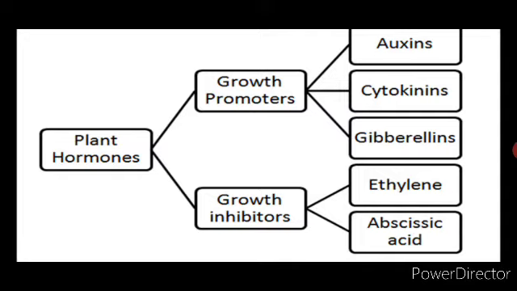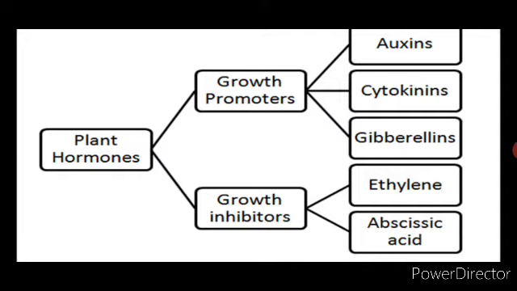Now these molecules, what do they do? These organic molecules, or you can say hormones, control the physiological activities, biochemical responses, or the morphological activities. Especially in plants, these plant hormones are divided into growth promoters or growth inhibitors.